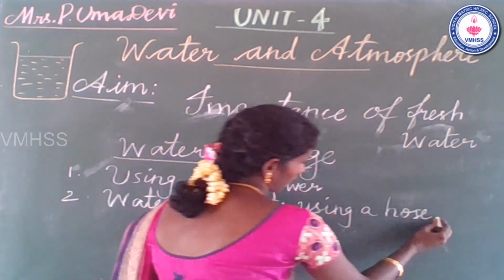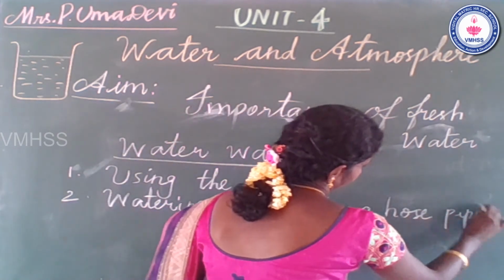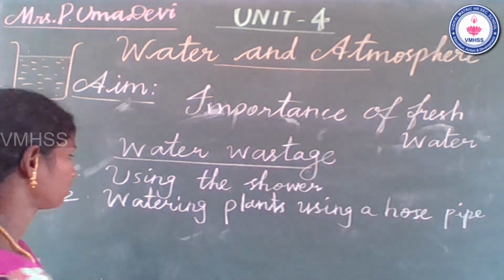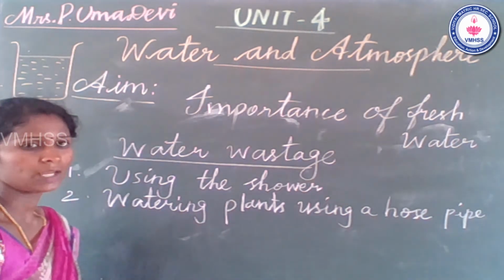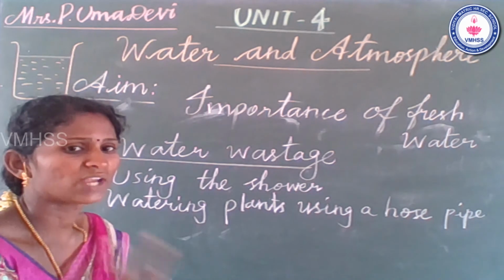Watering plants using a hose pipe is one of the ways of water wastage.